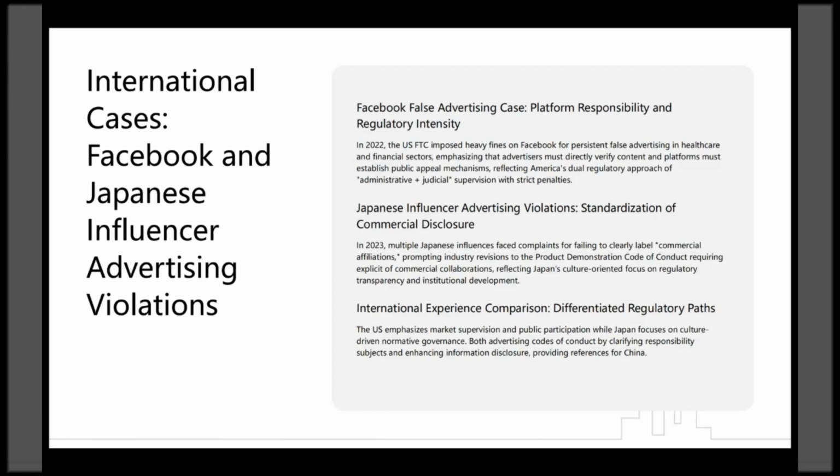International experience comparison. Differentiated regulatory paths. The US emphasizes market supervision and public participation, while Japan focuses on culture-driven normative governance. Both optimize advertising codes of conduct by clarifying responsibility subjects and enhancing information disclosure, providing references for China.